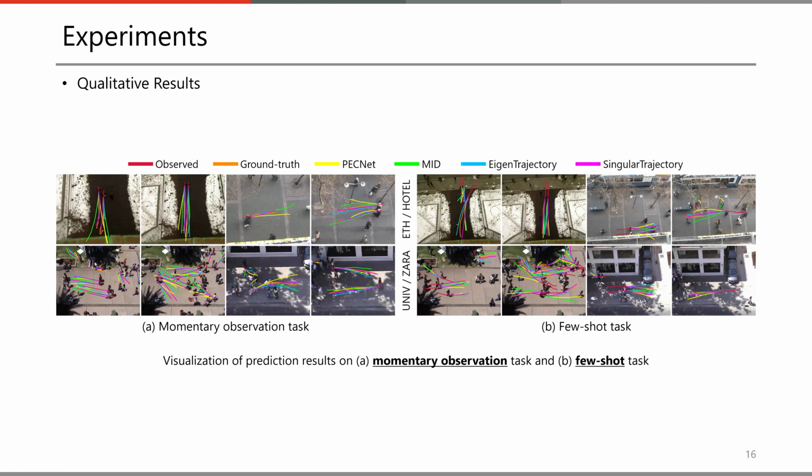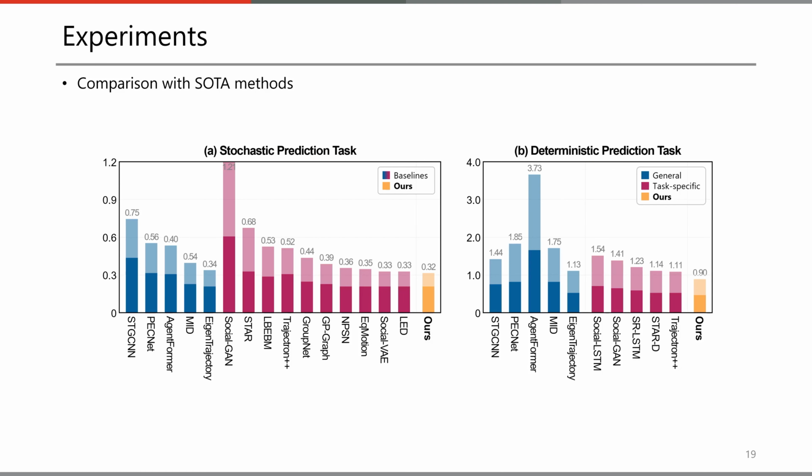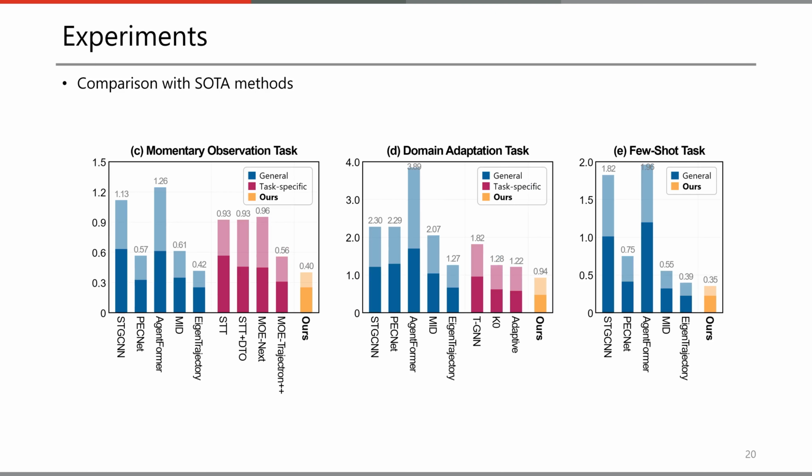We evaluate our model by comparing it with current state-of-the-art models. We specifically test against the challenging momentary observation task and few-shot task. Our model significantly outperforms the existing leading models, including the latest diffusion-based and anchor-based models, showcasing superior precision and performance in these demanding conditions. And we quantitatively evaluate our model. Our singular trajectory model achieves state-of-the-art results across all tasks.